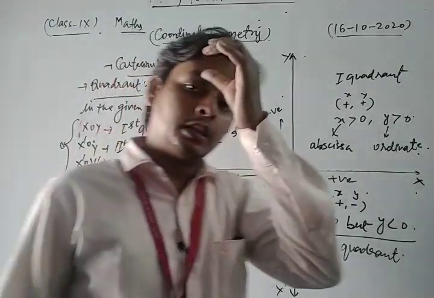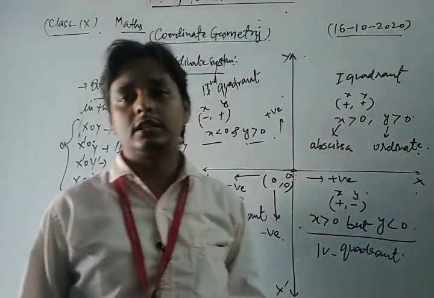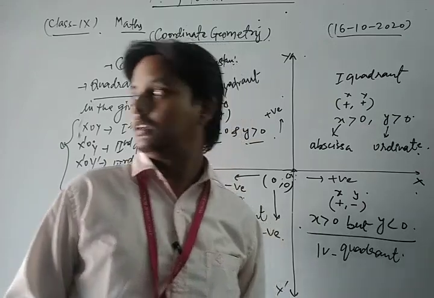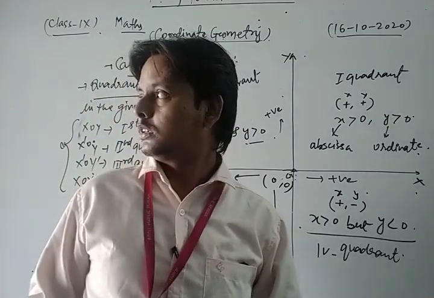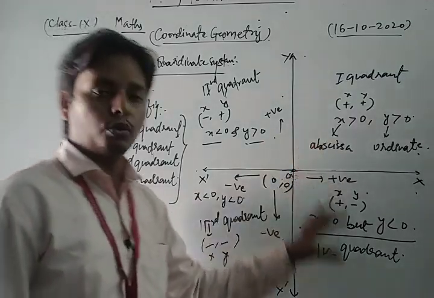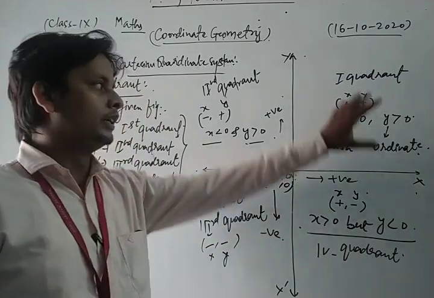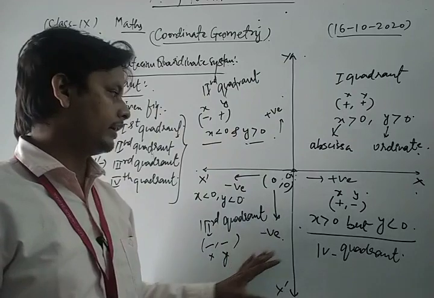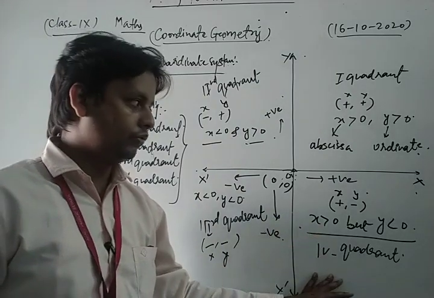So these are some important concepts related to the Cartesian coordinate system. Okay, dear friends, now let's see once more. There are 4 quadrants in the Cartesian coordinate system. This is first, this is second, this is third, and this is fourth.